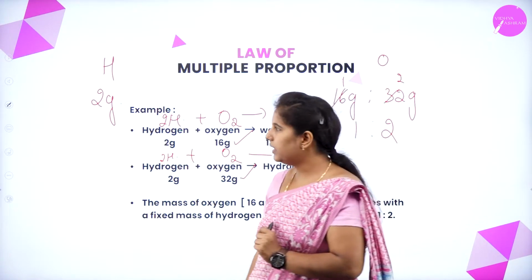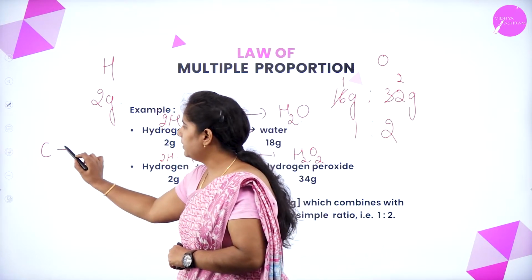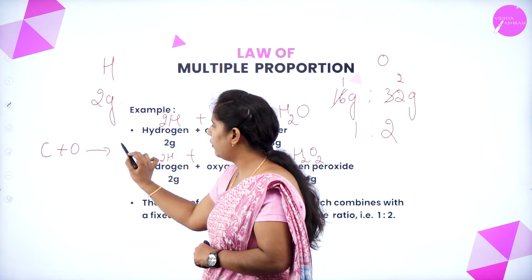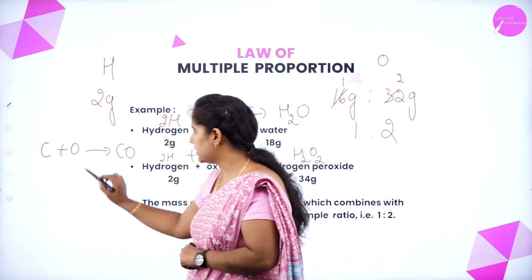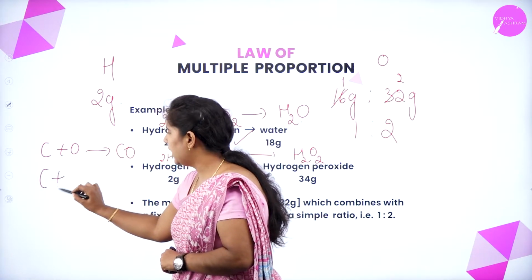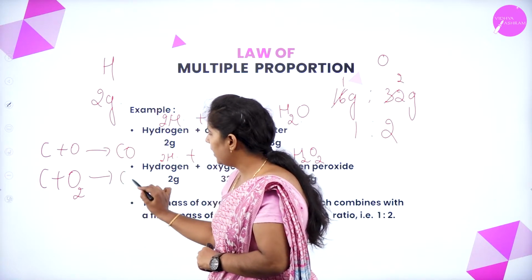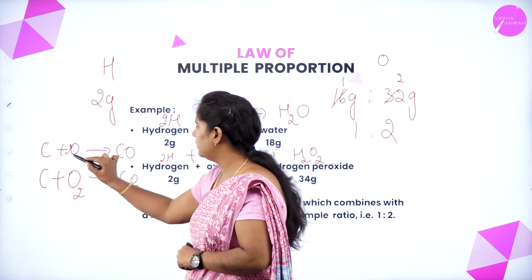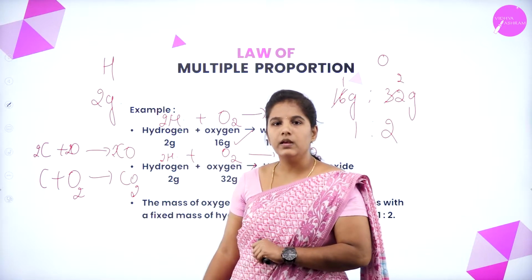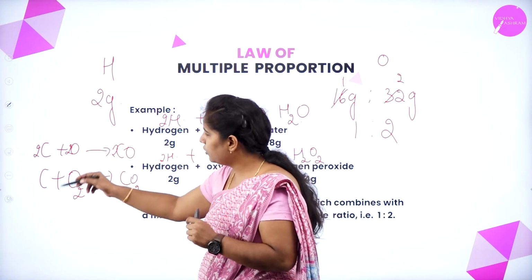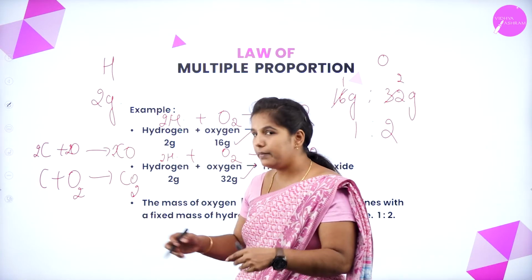I can give you another example, of carbon. We know that carbon combines with oxygen and forms carbon monoxide. Similarly, you can take another example: carbon and oxygen combine to form carbon dioxide. In these two reactions, we are using the same elements, but the product is different.